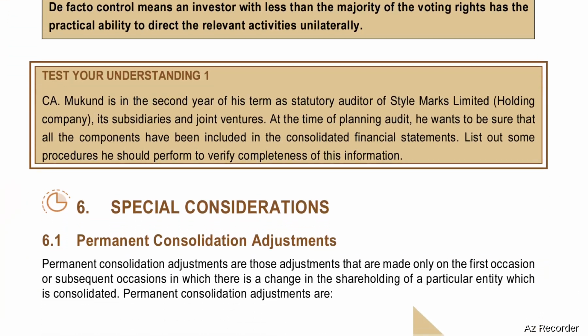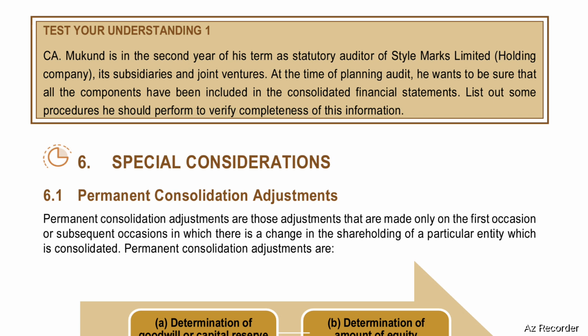Next, test your understanding 1. C.A. Mukund is in the second year of his term as statutory auditor of Style Marks Limited, holding company, its subsidiary, and joint ventures. At the time of planning audit, he wants to be sure that all the components have been included in the consolidated financial statements. List out some procedures he should perform to verify completeness of this information.